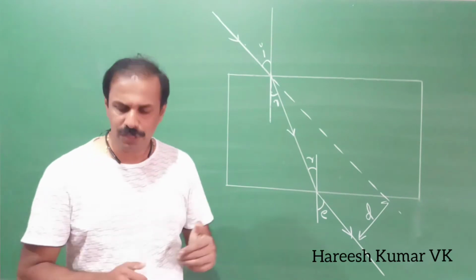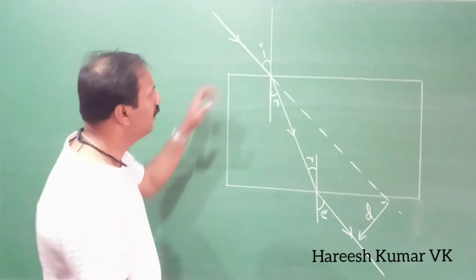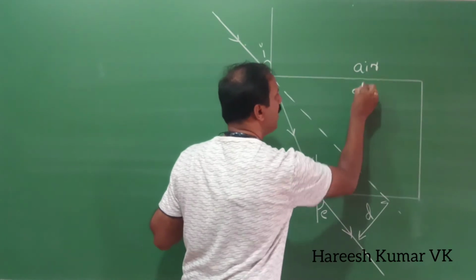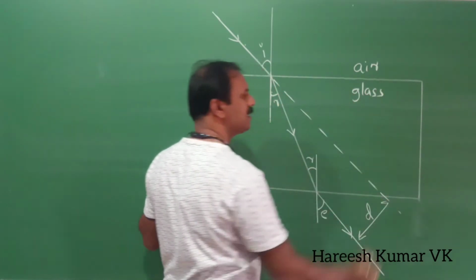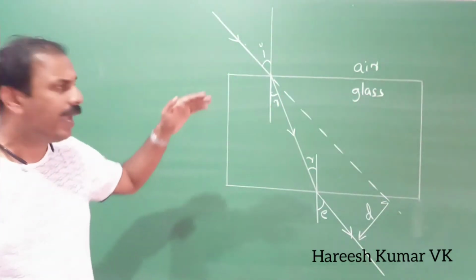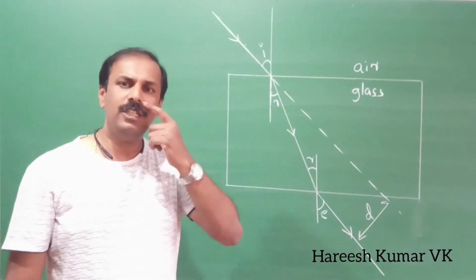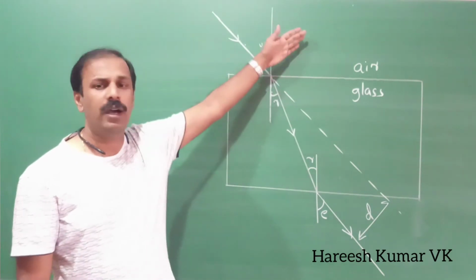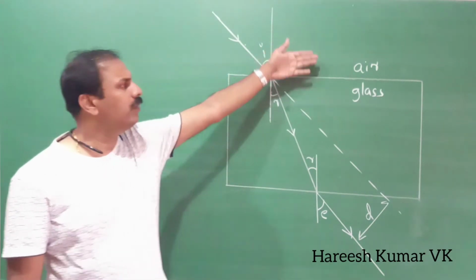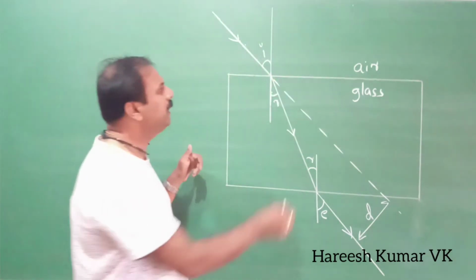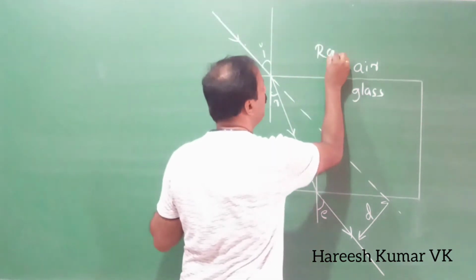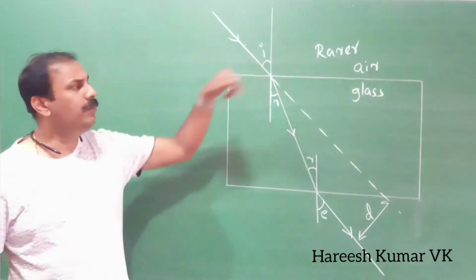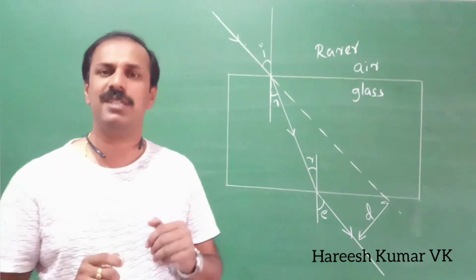Now see here, in this experiment, this medium was air and this one was glass. So what actually happens here is the speed of light is different in these two media. So this medium like air, that medium we will call a rarer medium. So rarer medium means the medium where the speed of light is less.